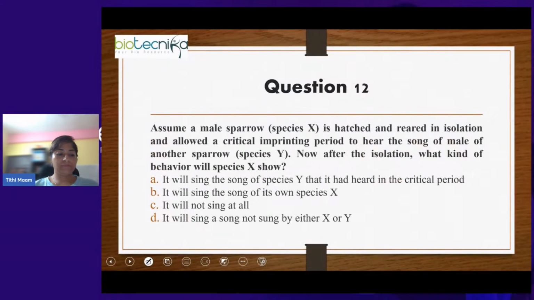Okay, moving on. Next question. Assume a male sparrow X is hatched and reared in isolation and allowed a critical imprinting period to hear the song of a male of another sparrow, from species Y. Now, after the isolation, what kind of behavior will sparrow X show?